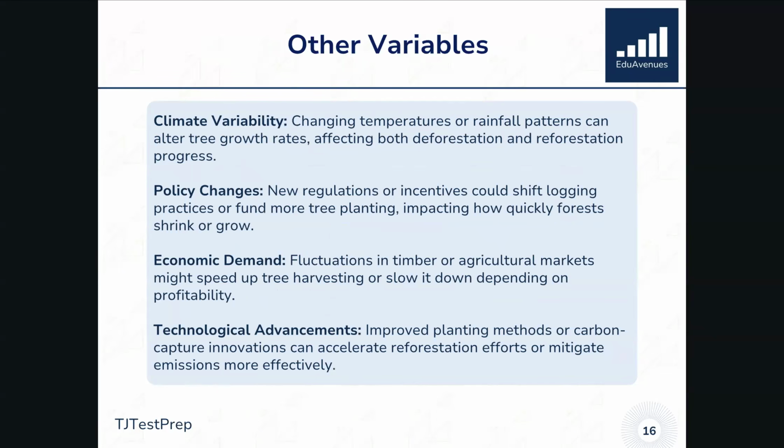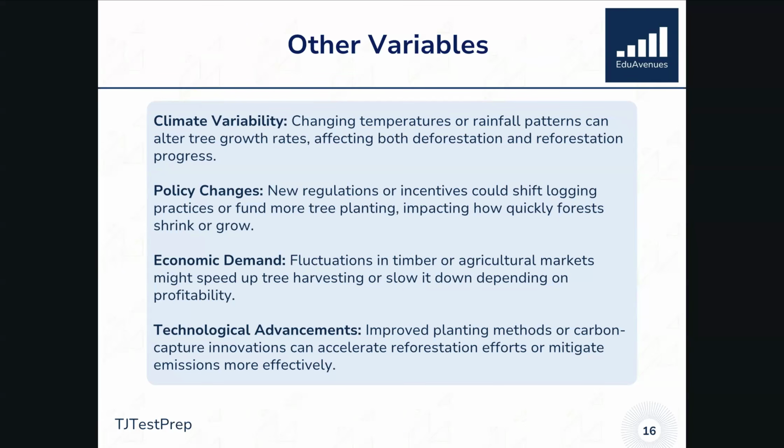So we always encourage students to be thinking about the broader context of these prompts. Think about other factors that might influence your solution. Remember, TJ really values the interdisciplinary. We never think about subjects like math or science in a vacuum. They are not necessarily distinct subjects, but rather they are overlapping. And there are oftentimes real-world variables that need to be factored into our analysis. So these are other variables that might influence your solution. And while they might not impact your mathematical answers, it can be worth discussing.